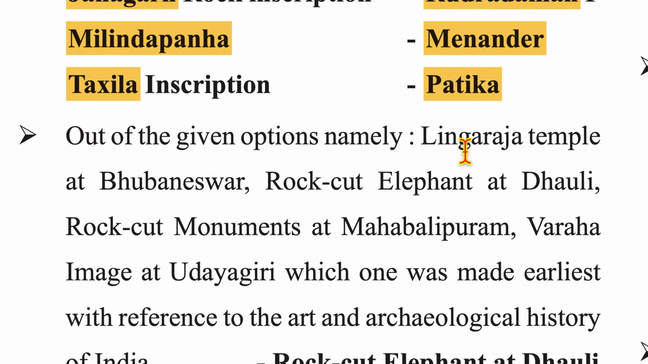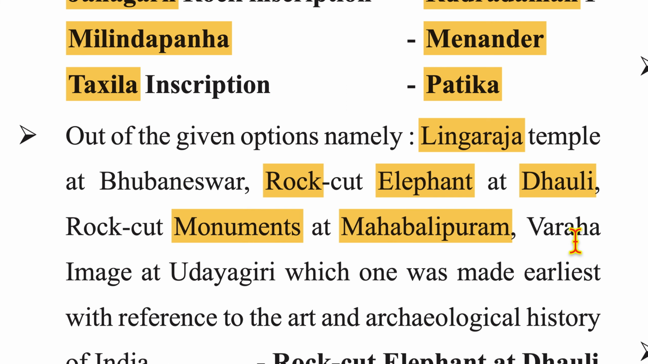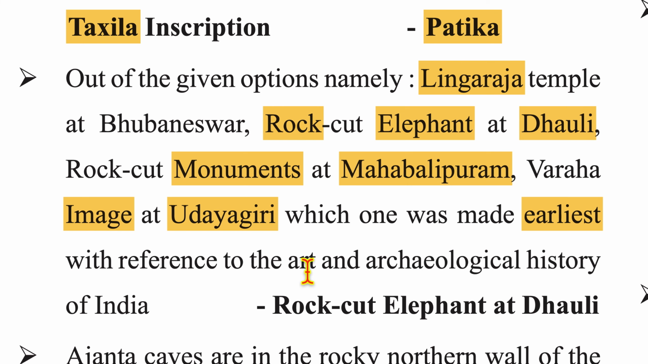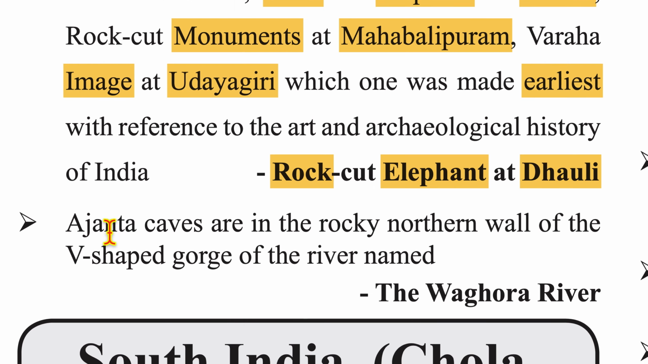Out of the given options, namely Lingaraj Temple, Bhubaneswar; Rock Cut Elephant at Dhauli; Rock Cut Monuments at Mahabalipuram; Varaha image at Udayagiri, which one was made earliest with reference to art and archaeological history of India? Answer is Rock Cut Elephant at Dhauli. Ajanta caves are in the rocky northern walls of a V-shaped gorge of the river named Waghora River.